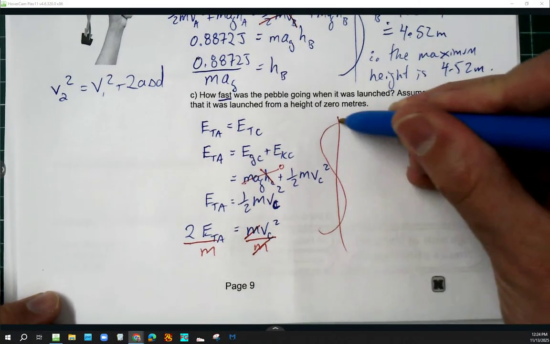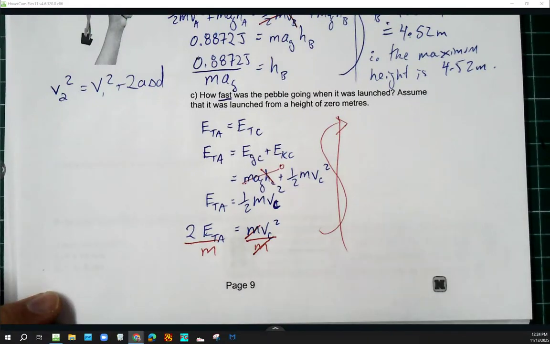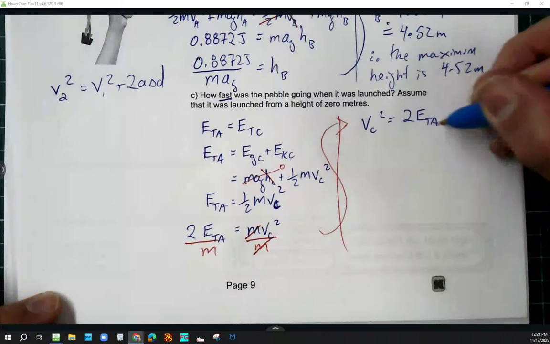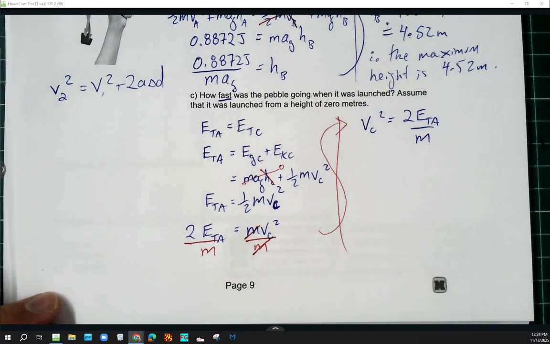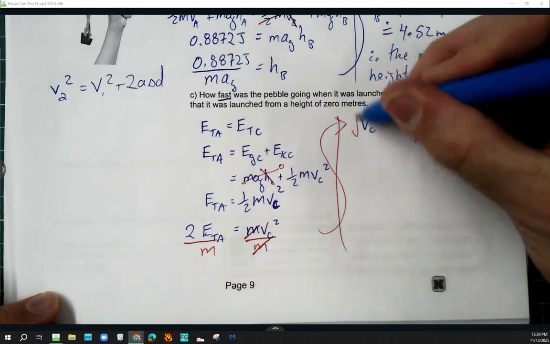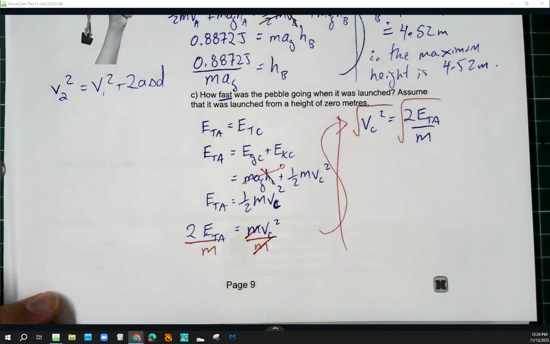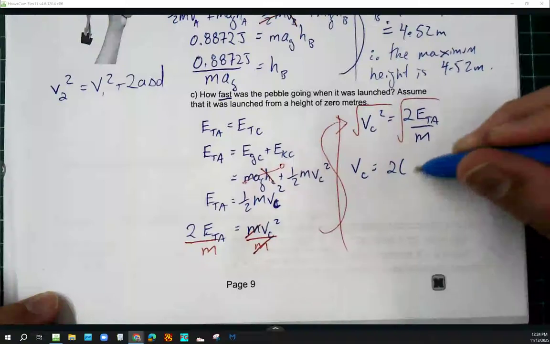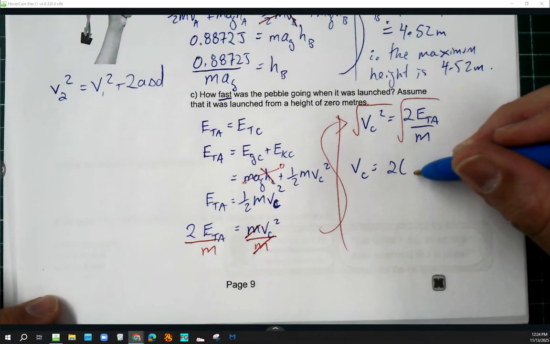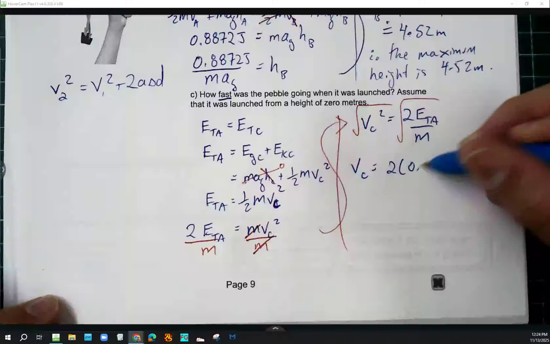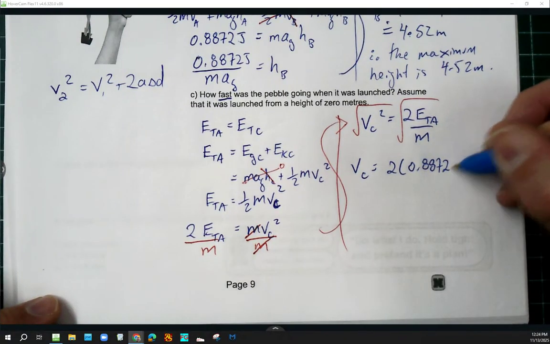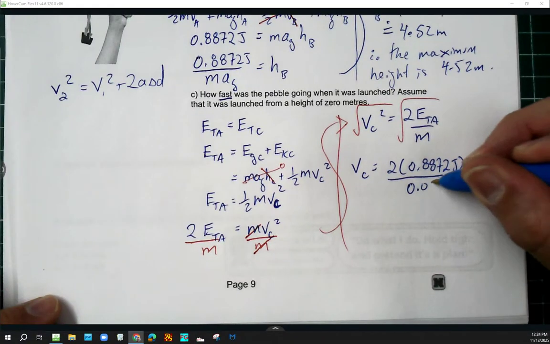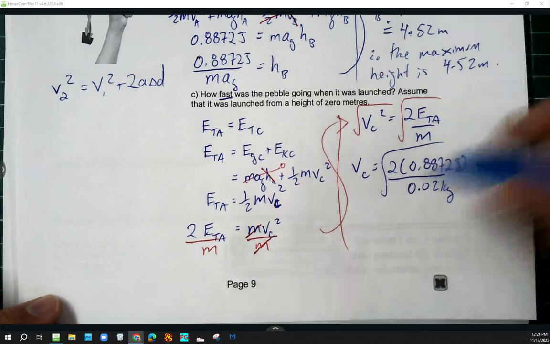So now I've got VC squared is equal to 2 times E total A divided by mass. My next operation would be to square root both sides. And then I'm ready to plug things in. So I can say VC is equal to the square root of 2 times E total A, and E total A, we said earlier, unrounded, was 0.8872 joules, divided by the mass, which we said was 0.02 kilograms, all rooted.